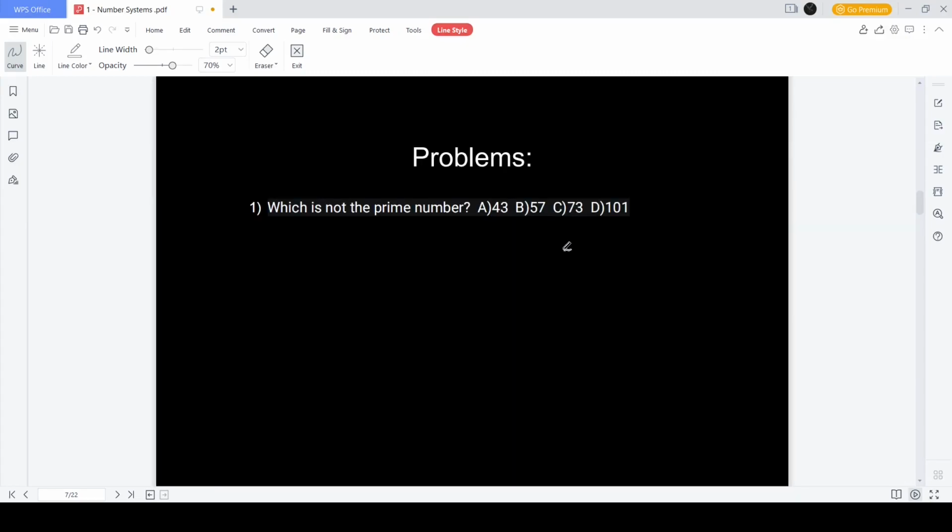First question is, which of the following is not a prime number? To check if a number is prime, you have to divide by every prime number from 1 to the root of the number itself. If it doesn't get divided by these numbers, then you can conclude that it's prime. So for option A, we start with the options obviously. Root of 43, we can approximate it to be 7 because root of 49 is 7, and we have to check till 7.